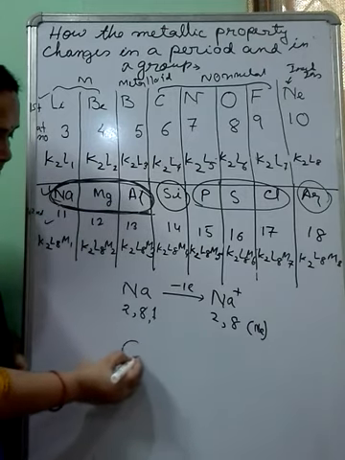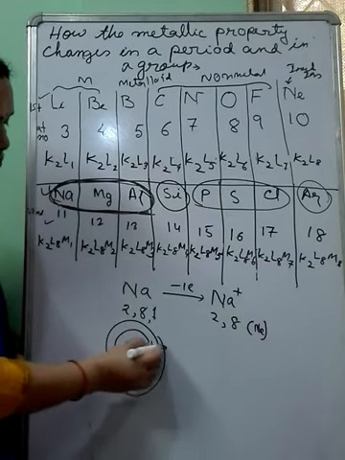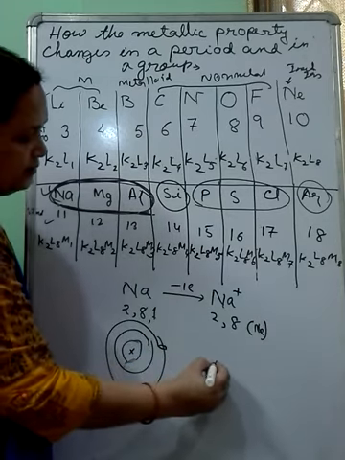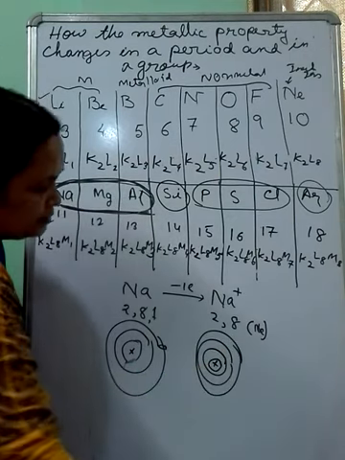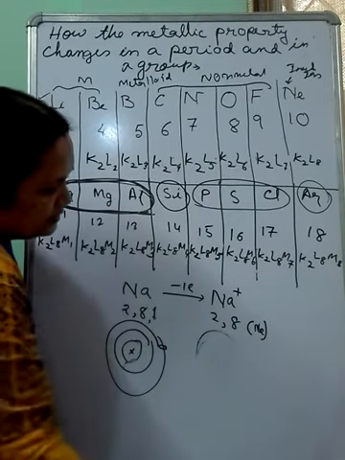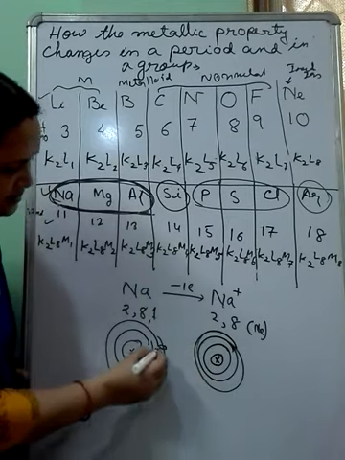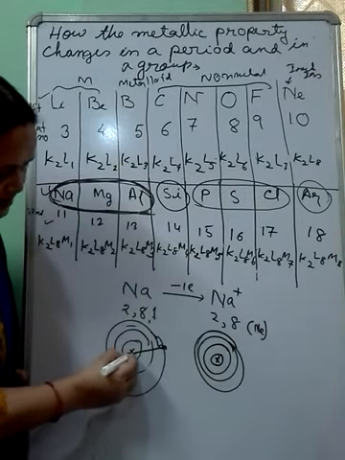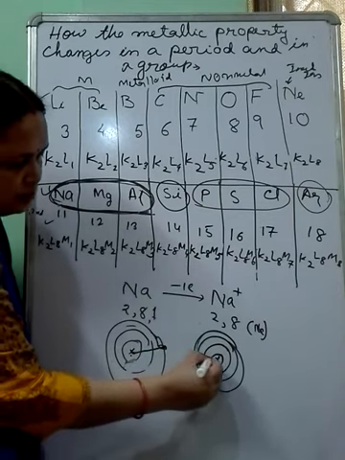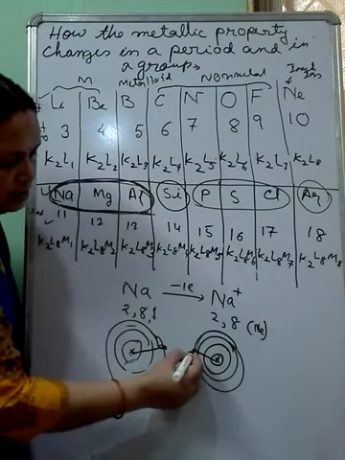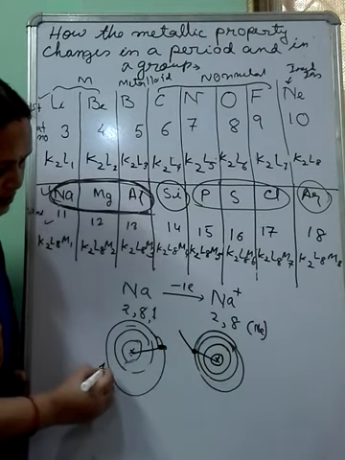I want to say, see, this is the nucleus of sodium, suppose, and this is its outermost shell. And suppose this is aluminium, the nucleus, and this is its outermost shell. I am drawing it: this is the aluminium nucleus, this is the first shell, second shell, third shell. Since the size of sodium is bigger, the distance from the nucleus is more, so nuclear attraction will be less. But here the size is small, so nuclear attraction for the outermost electron will be more, and the electron cannot be donated as easily compared to sodium.